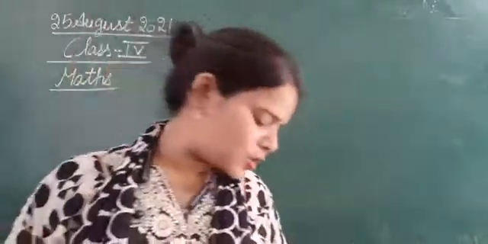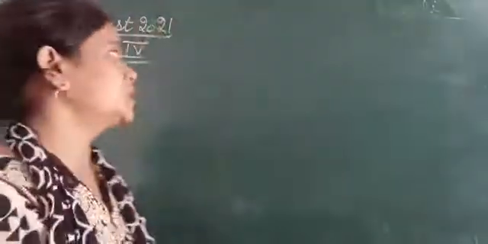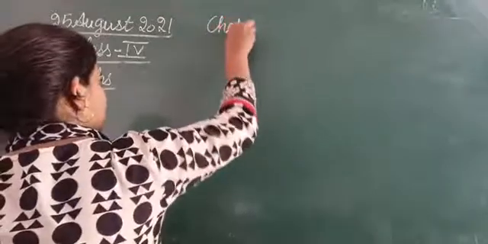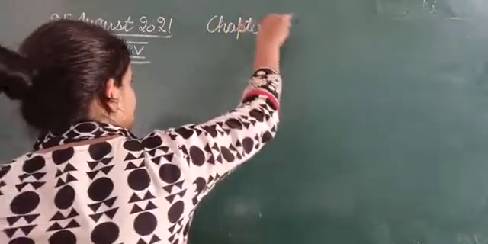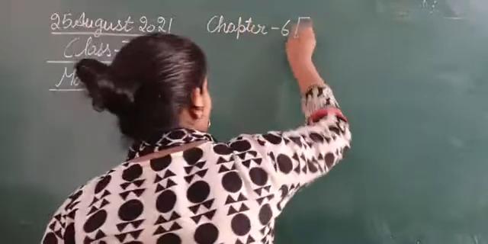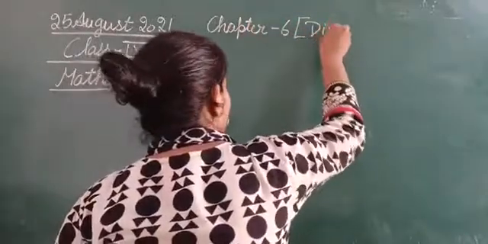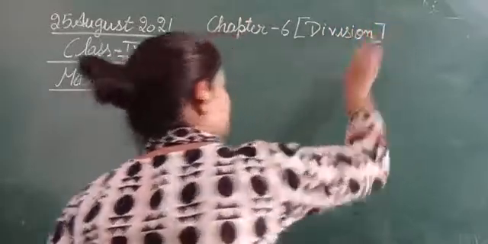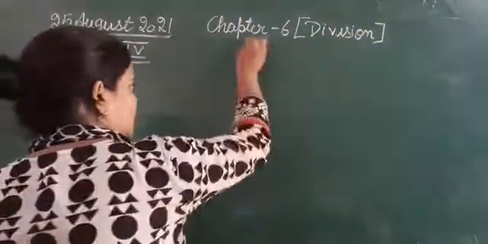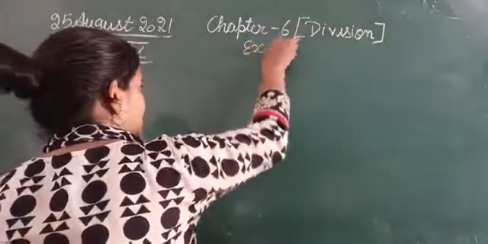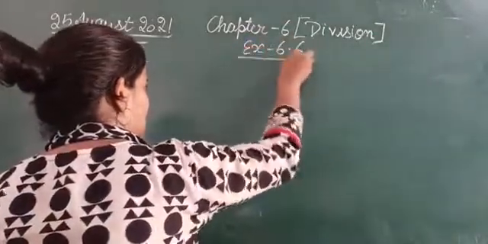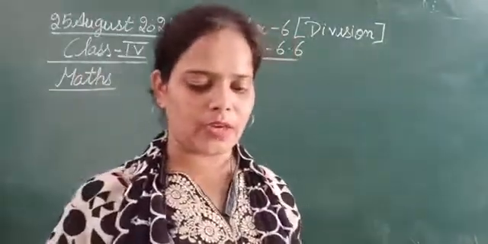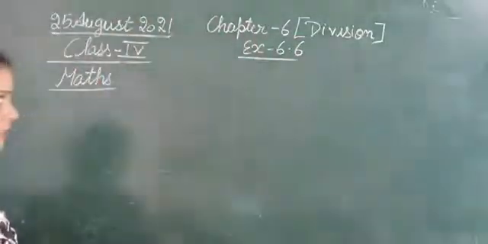But before starting, let's write down the topic here. That is Chapter 6, the topic is division, exercise 6.6. Up to question number 13 we have already done, so I am beginning with question number 14.